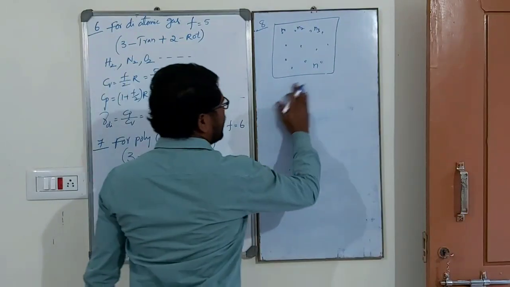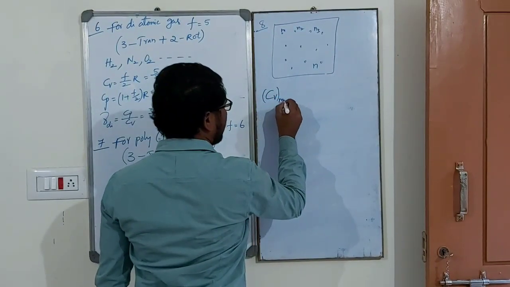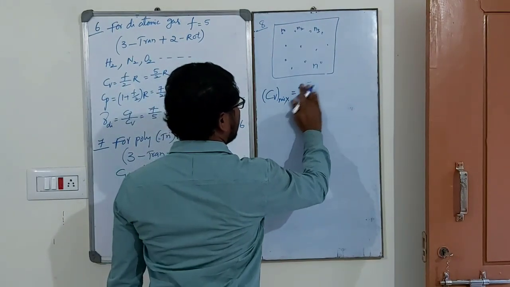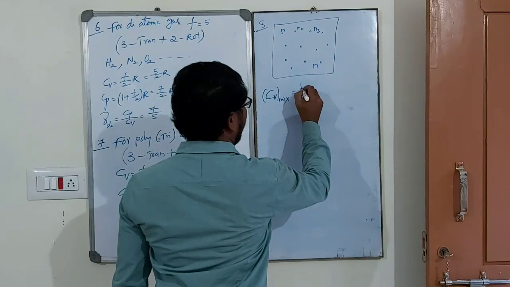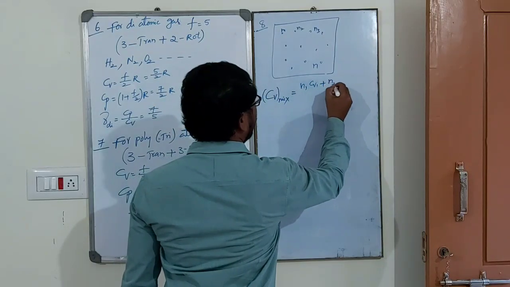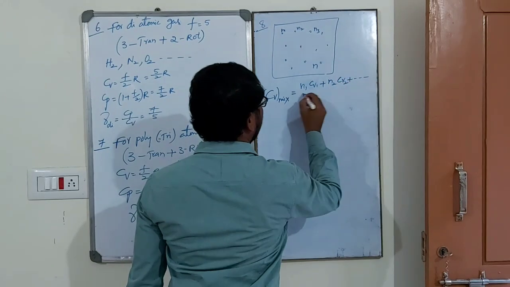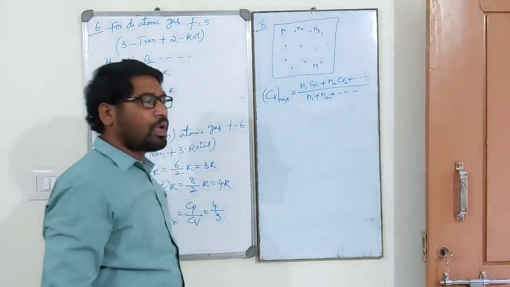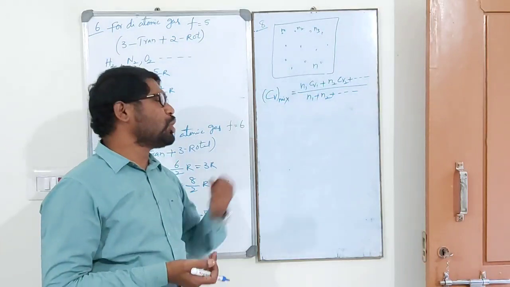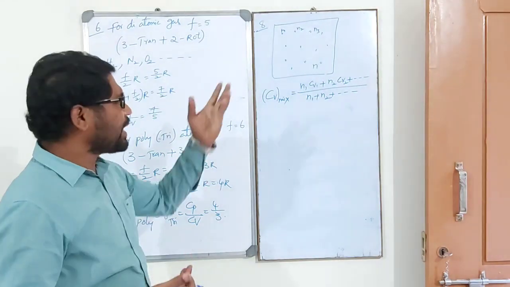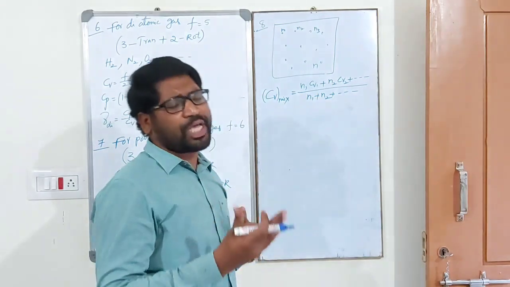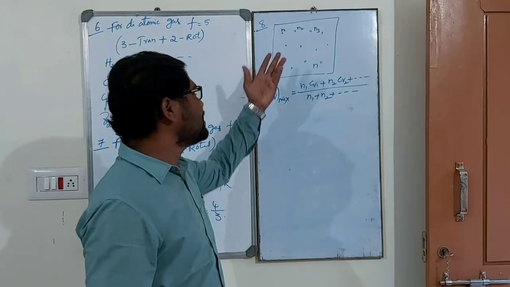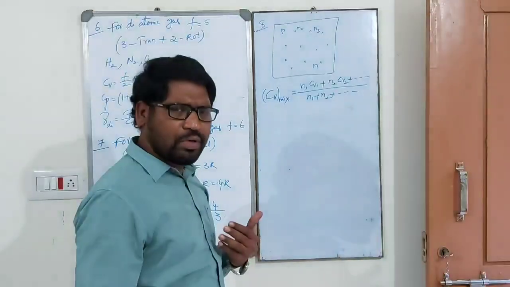What is Cv of the mixture? It is N1 Cv1 plus N2 Cv2 and so on, divided by N1 plus N2 and so on. All the gas molecules are mixing. The cylinder consists of a number of gases; those may be monatomic, diatomic or polyatomic, with different degrees of freedom.